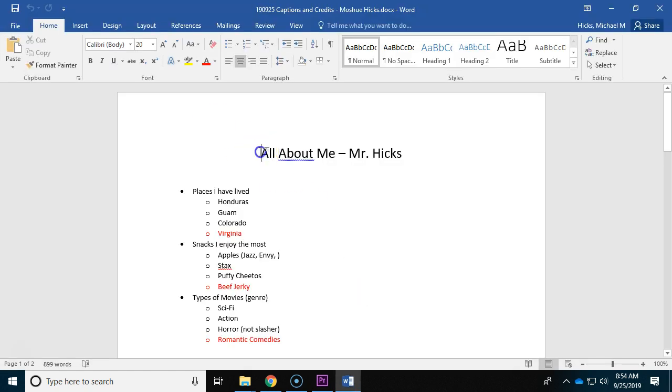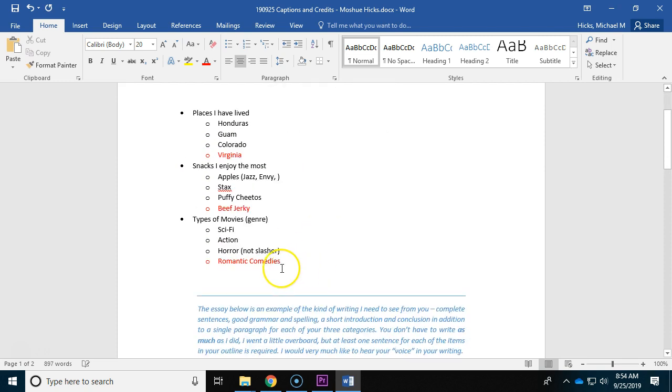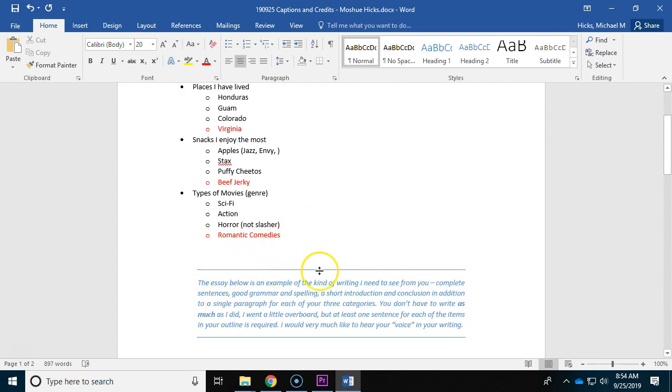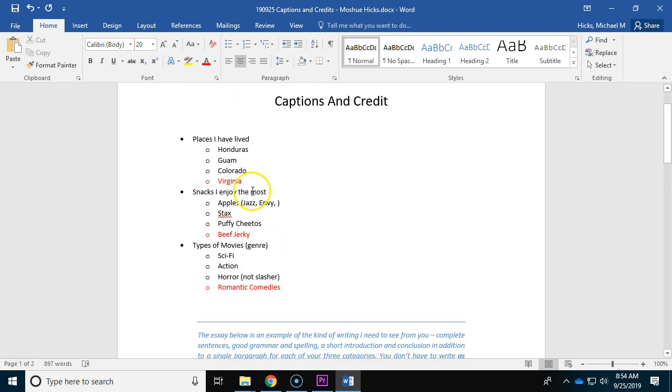Now, since this isn't the essay anymore, I'm going to make it really obvious when we open it up by putting Captions and Credits here in the title. The reason I'm doing this is to reuse this outline. So I don't really need this essay, but it can be helpful if you can't think of what you want to say about one of these things.